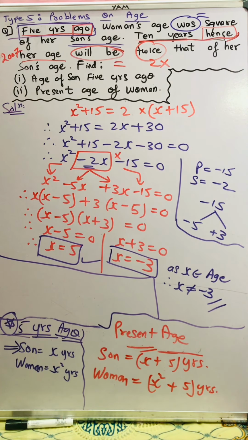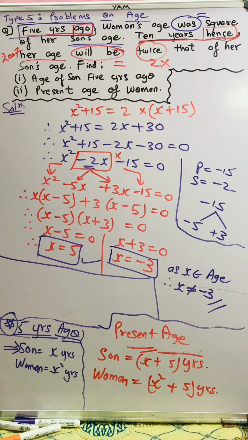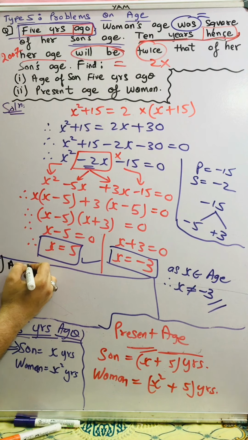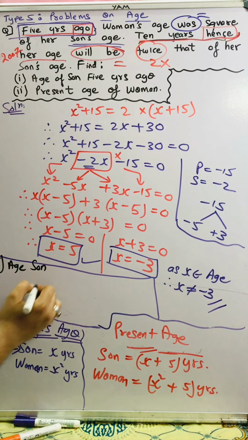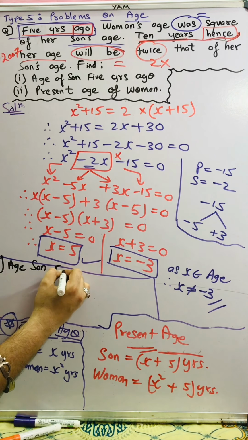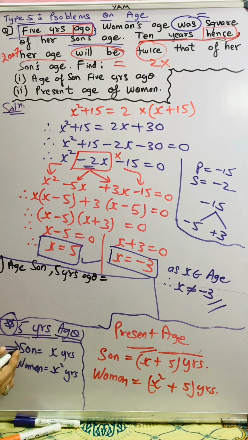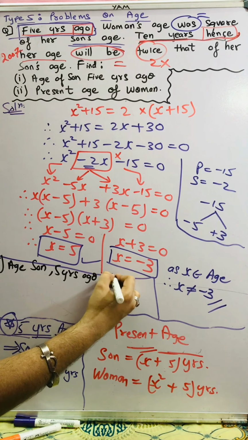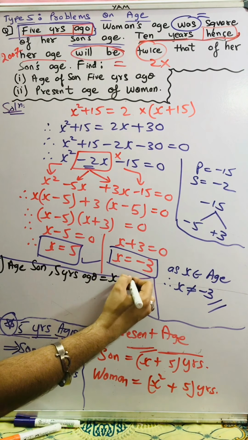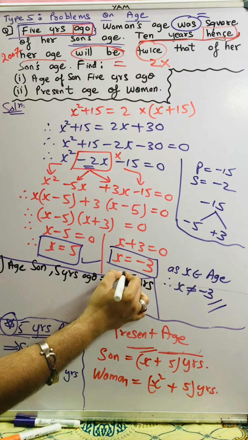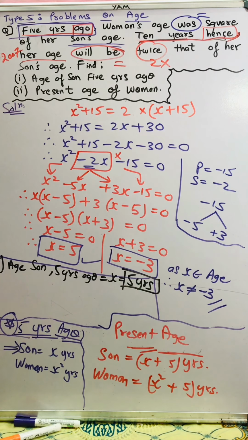Okay, now let's write what is required. The first part, we need to find the age of the son 5 years ago. So I'll write here 1. Age of son 5 years ago. 5 years ago is termed as x, is equal to x, and the value of x is 5 years. So this is our first answer, that the age of the son 5 years ago is 5 years.